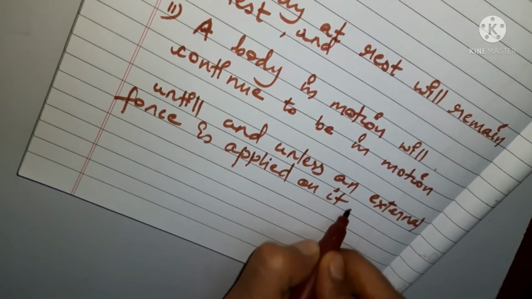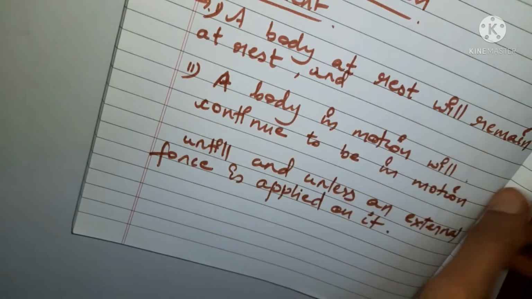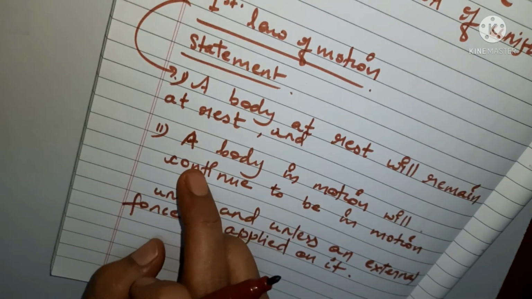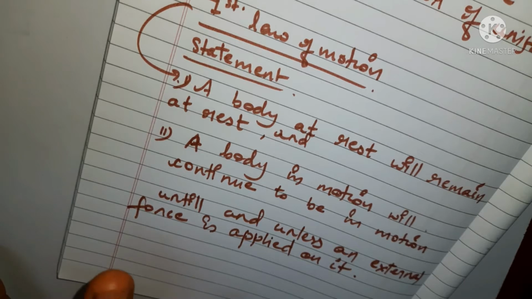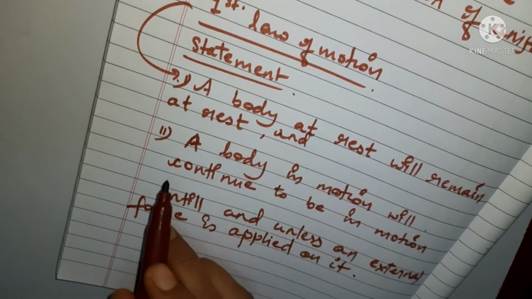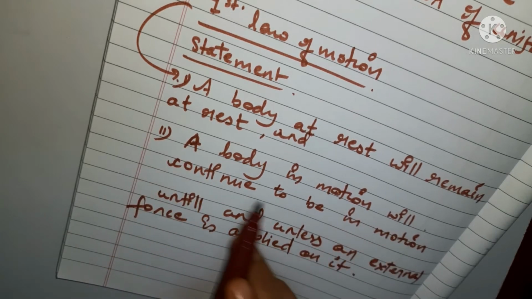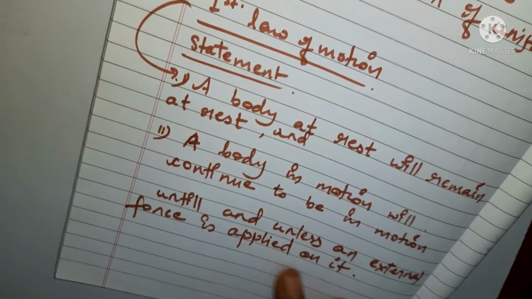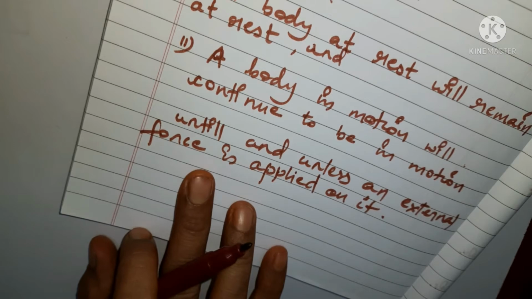आ गया समझ में क्या है कि इस स्टेटमेंट को हम दो हिस्सों में बांट सकते हैं. First law of motion can be divided into two parts. What are the two parts? That a body at rest will be at rest, and the second part is that a body in motion will continue to be in motion until and unless an external force is applied on it.